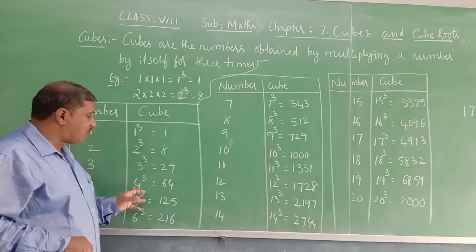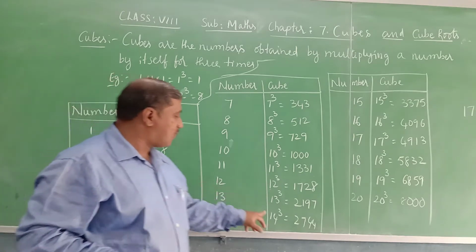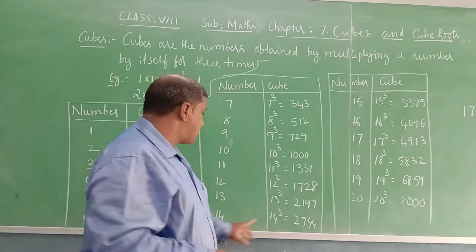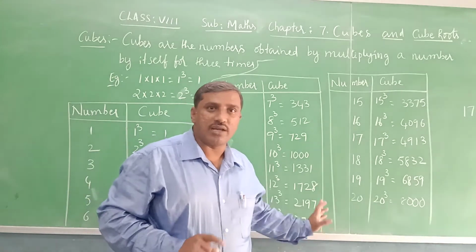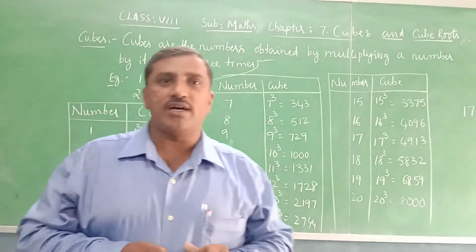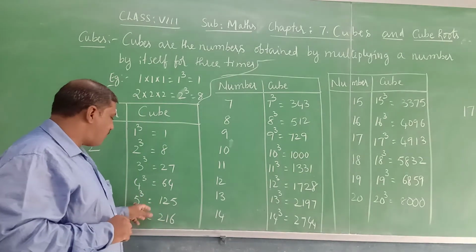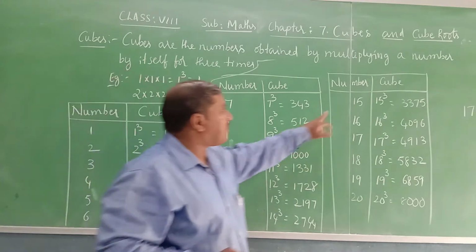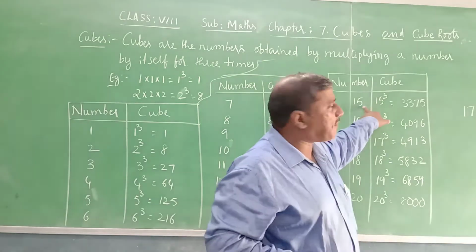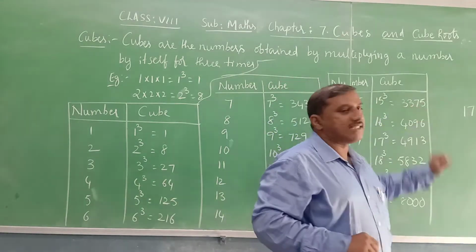Similarly 4 cube is 64, and 14 cube is 2744. If 4 is there, the cube of that number will end with 4 only. 5 cube is 125. 15 cube, 5 is there in the units place, is 3375.